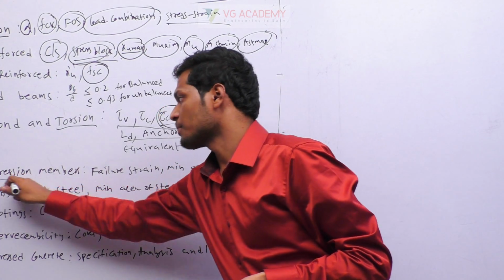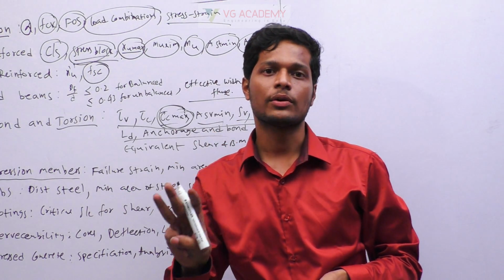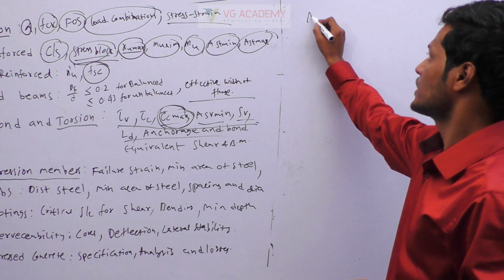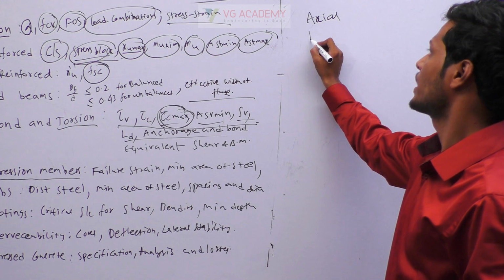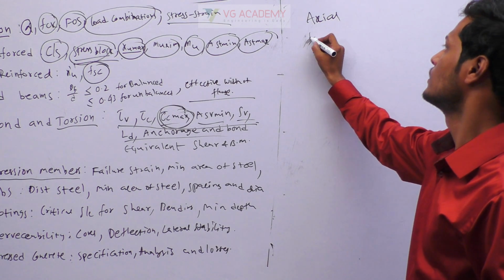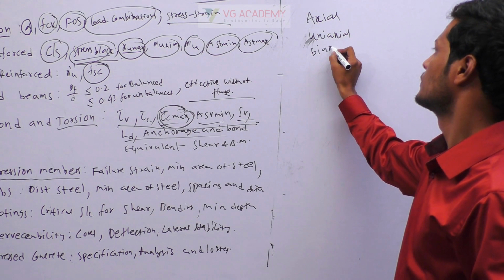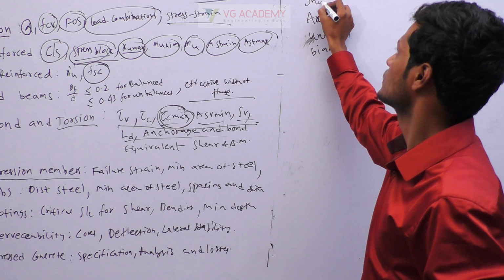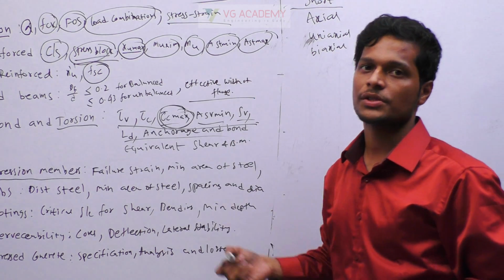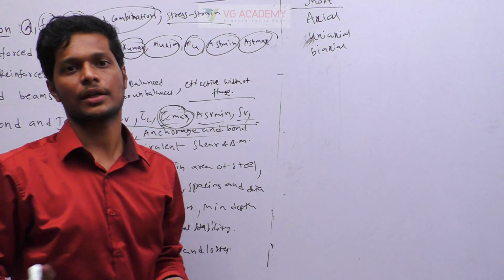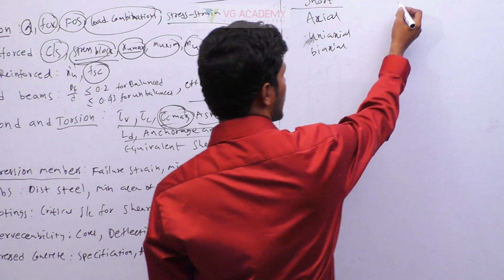Coming to compression members. In compression members we have 3 types of columns: axial column, uniaxial and biaxial column for short columns. I hope you know what short and long columns are: LE by D greater than or less than 12. So for a long column it will be greater.